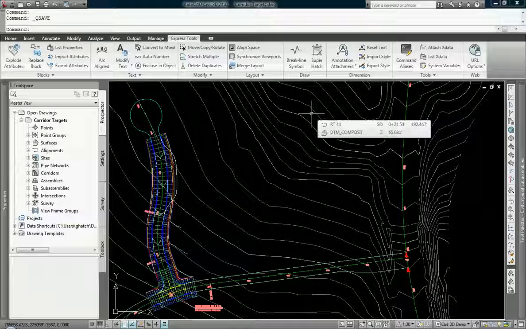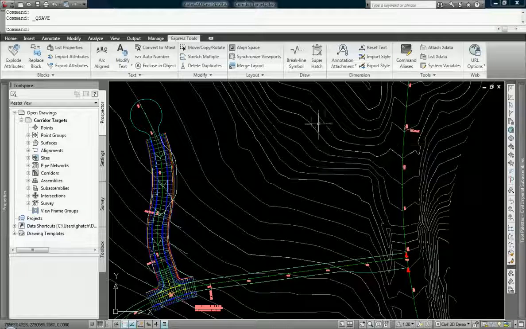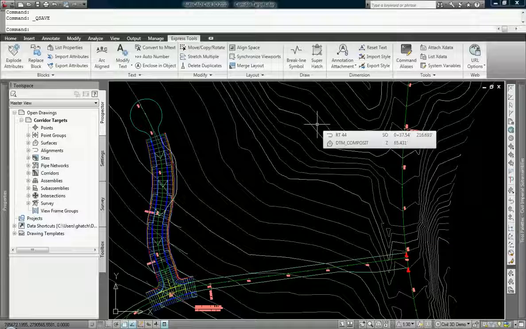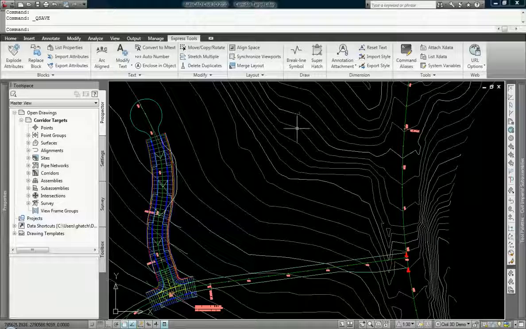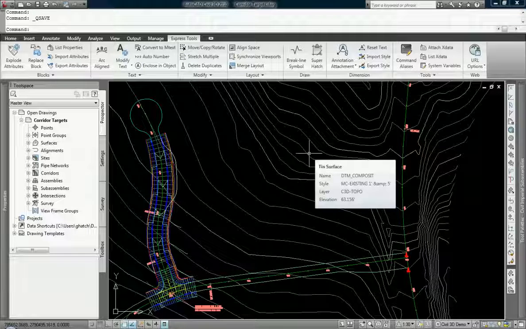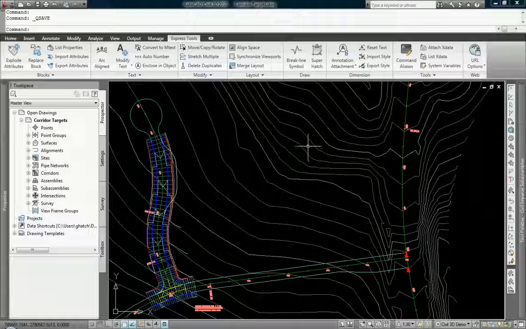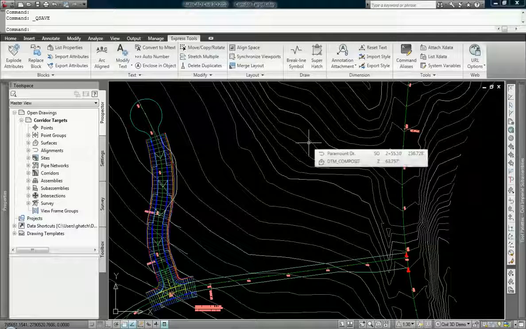I build parking lots out of corridors. We build detention ponds out of corridors. Corridors are an extremely useful tool to add to your tool chest within Civil 3D, and understanding them is really the key to being able to design much more dynamic and stable designs within Civil 3D.